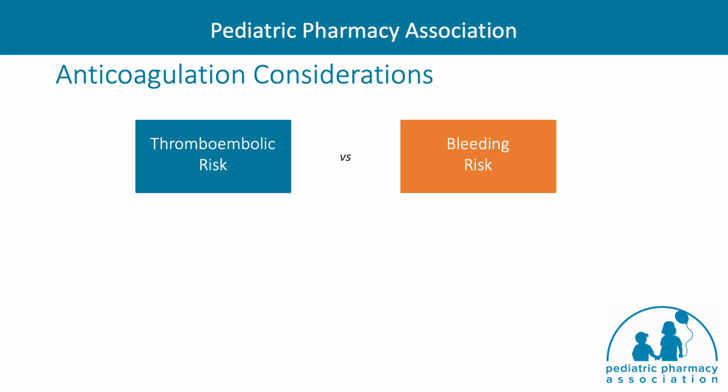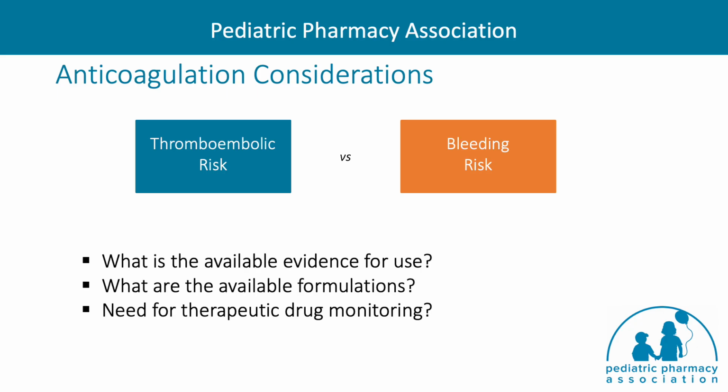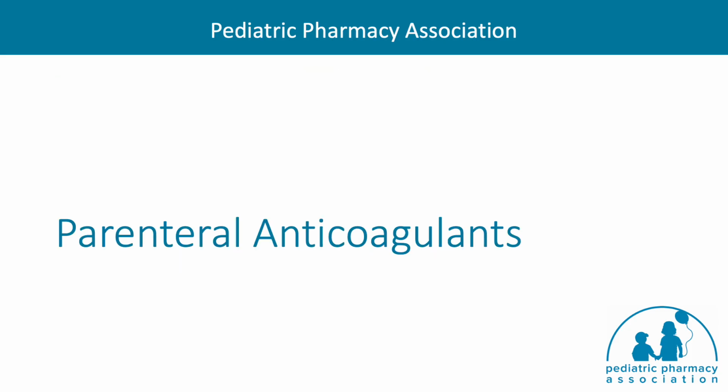When choosing an anticoagulation agent, it is important to weigh the thromboembolic risk as well as the associated bleeding risk for each agent. Further, additional considerations in the pediatric population include the assessment of available evidence, as data for the newer anticoagulation agents are still limited, as well as assessment of available formulations and need for therapeutic drug monitoring, which can be invasive and a burden for pediatric patients. Next, we will be reviewing the various parenteral anticoagulant agents.